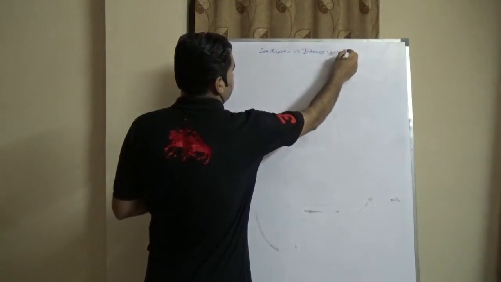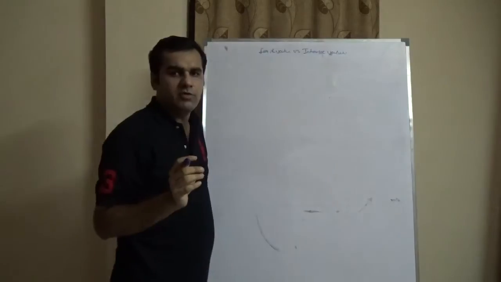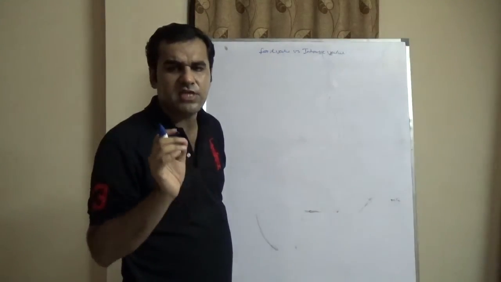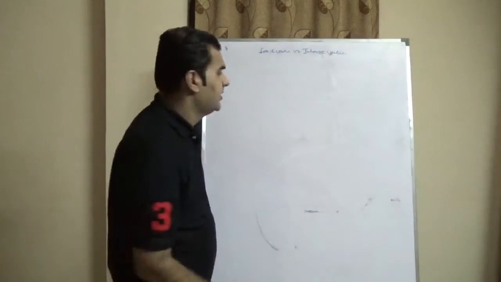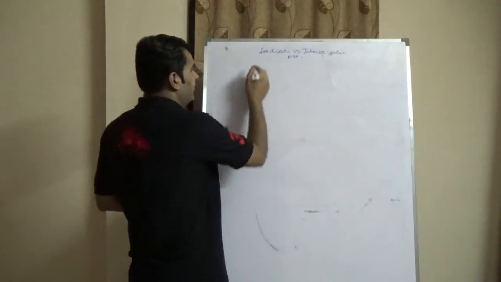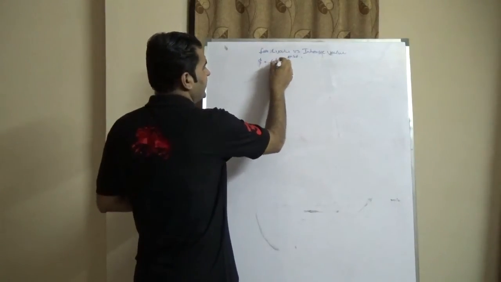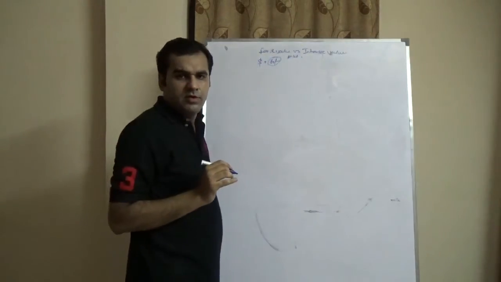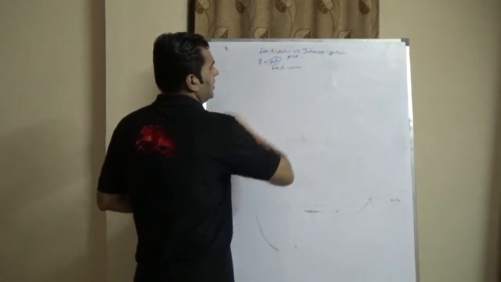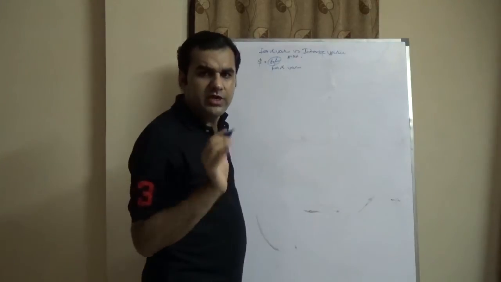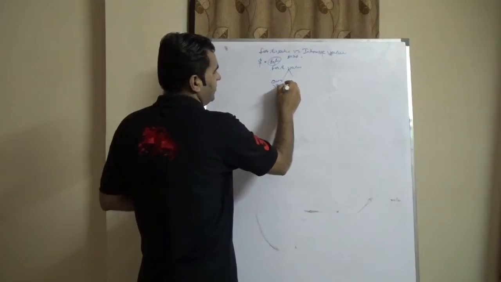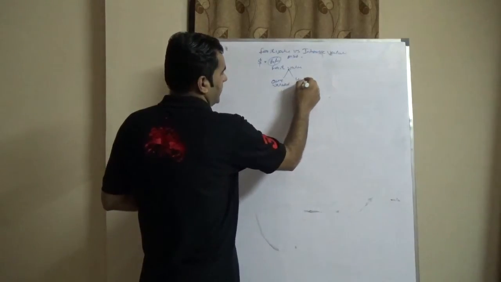Fair value versus intrinsic value. What do you mean by fair value? Fair value refers to the value of any product, any service, any commodity as per the market. Take a very simple example, the dollar. $1 is trading at 60. This is known as the fair value of a dollar. Now this fair value might be overvalued, or it might be undervalued.